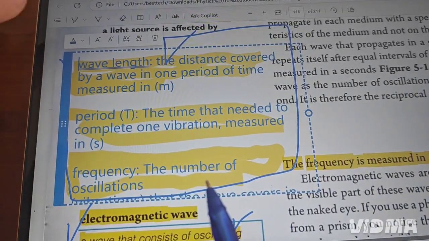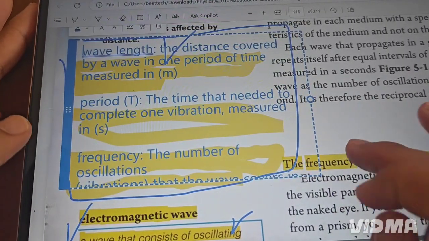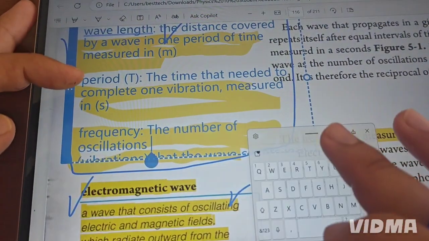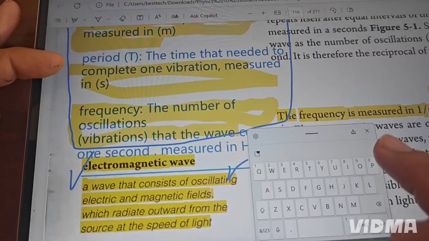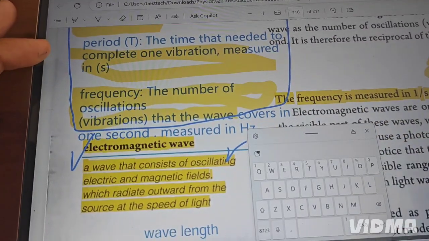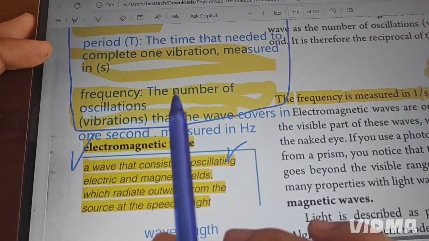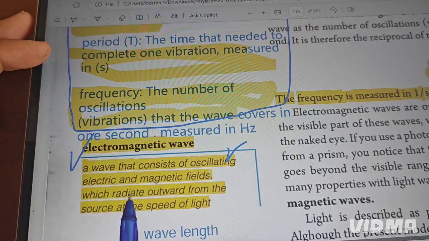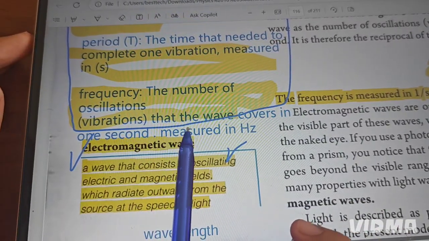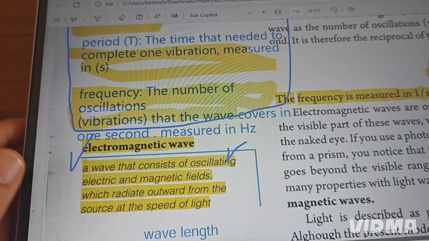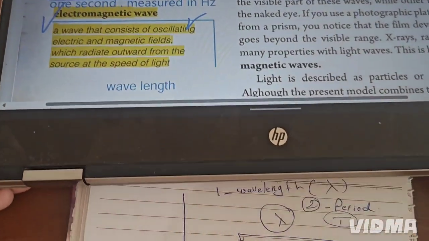Okay. The last one that we have in here is frequency. Frequency is the number of oscillations or vibrations that the wave covers in 1 second.